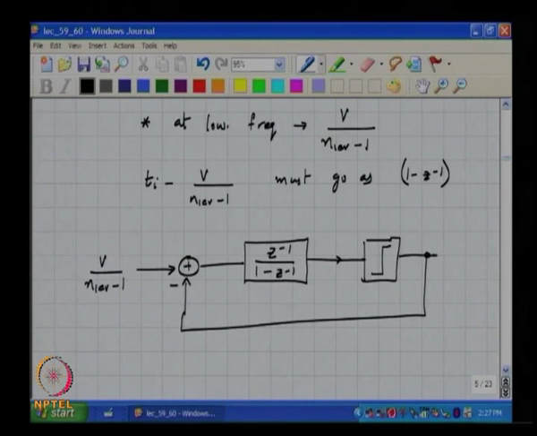This should give you, on average, V by (n_level minus 1) plus some shaped quantization noise, let me call this E1, times 1 minus Z inverse.